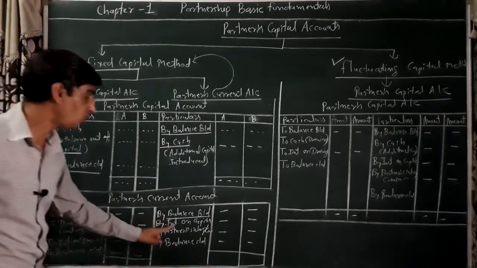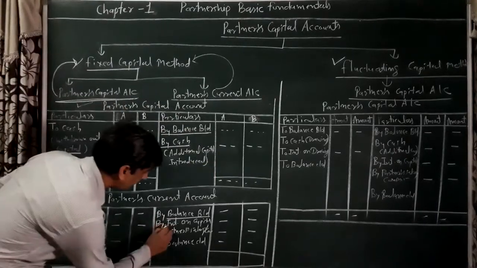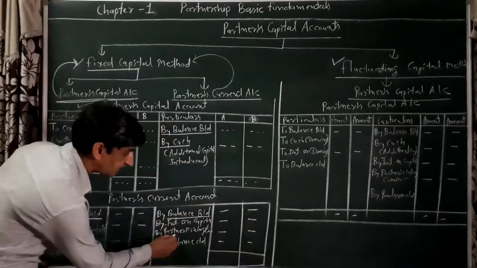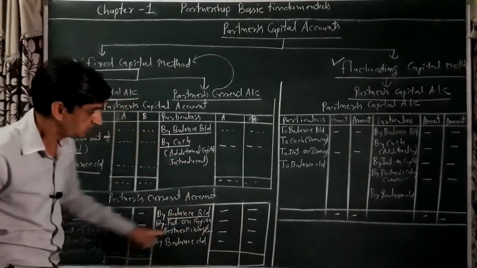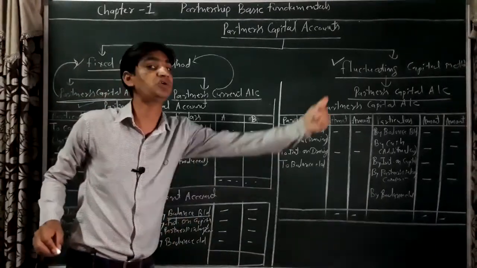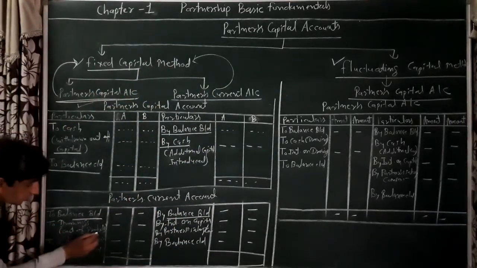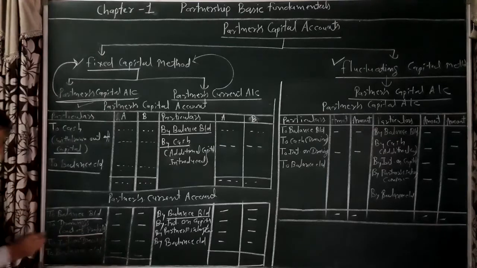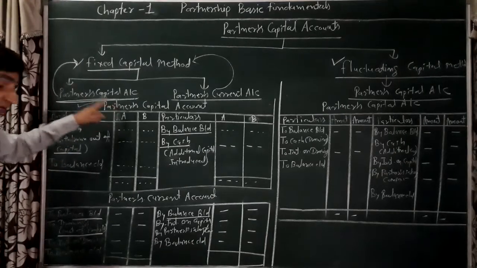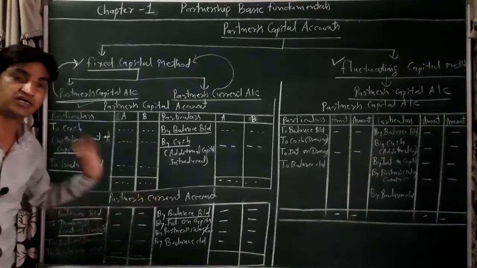Like interest on capital increases the partner's balance, so it will be recorded in the credit side as "by interest on capital", A's amount, B's amount. Is it clear? Also "by partner's salary, commission, bonus", A's amount, B's amount, because these amounts increase the partner's current account balance. While for drawings, point to be noted here: drawings out of capital will be recorded in the partner's capital account. Drawings out of profit will be recorded in the partner's current account.